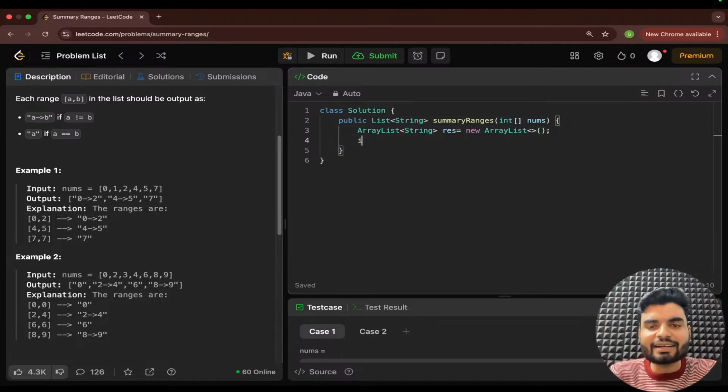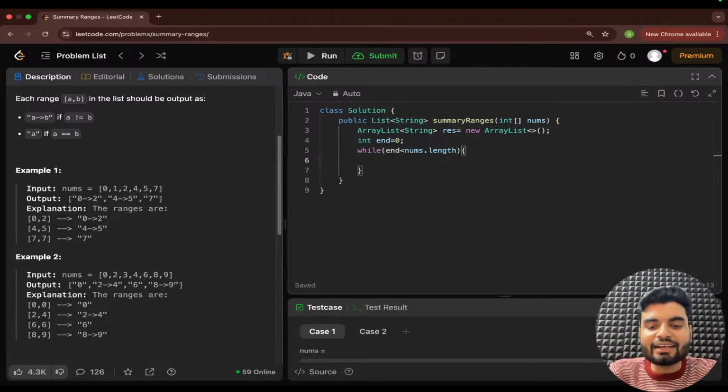And here what I want is a pointer which can iterate. So let's say an end pointer I want. By default end is 0. So here I will have a while loop: while end is less than the length of the nums, nums dot length. If this is less, it means end is not pointing to the last index, right?